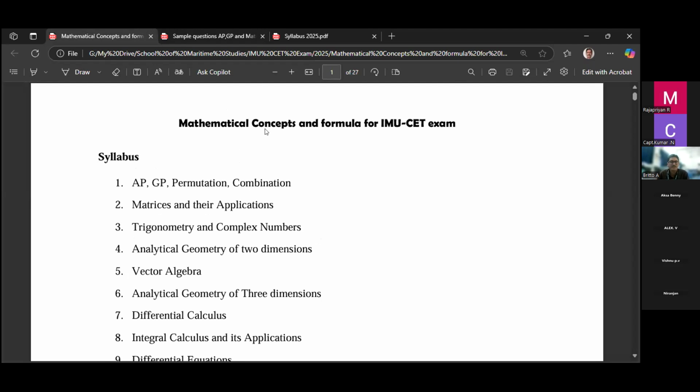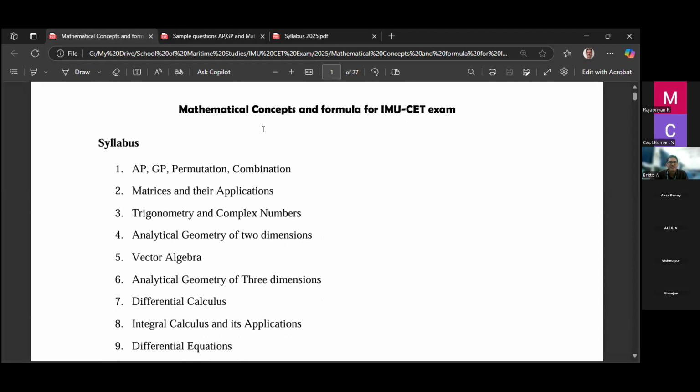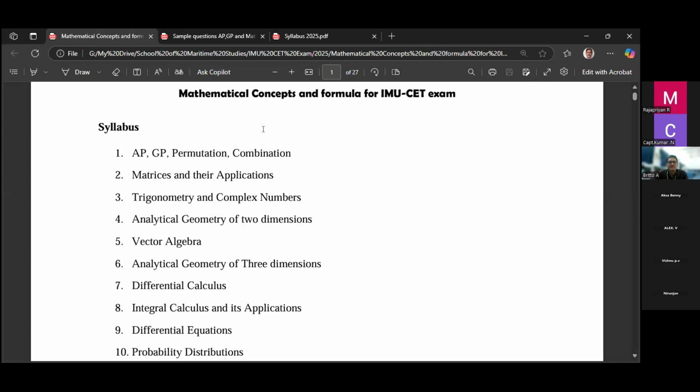First is AP, that is arithmetic progression, then geometric progression, permutation, combination, then matrices and their application, this second chapter. Then trigonometry and complex numbers, then analytical geometry of 2 dimension. The basic analytical geometry you should know. Then analytical geometry of 2 dimension and some 3 dimension topics also you should remember.